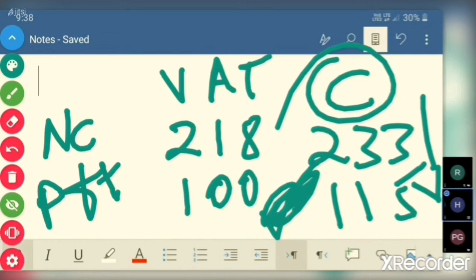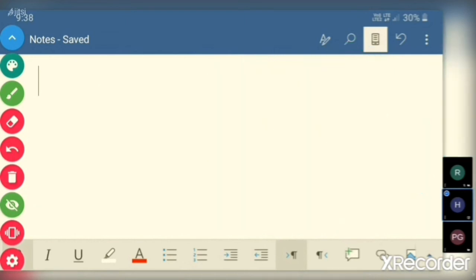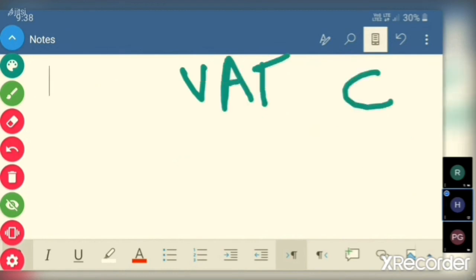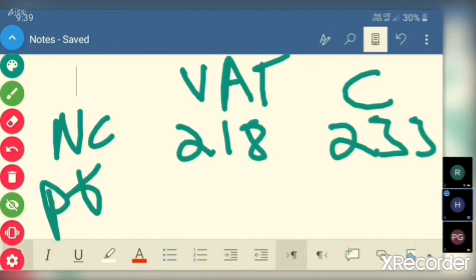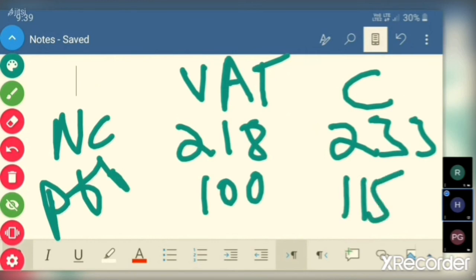Net cash available under VAT concept is 218, composite scheme it is 233. Profit is 100 under VAT scheme, under composite scheme it is 115. So for a small scale trader, it is beneficial to go with composite scheme.